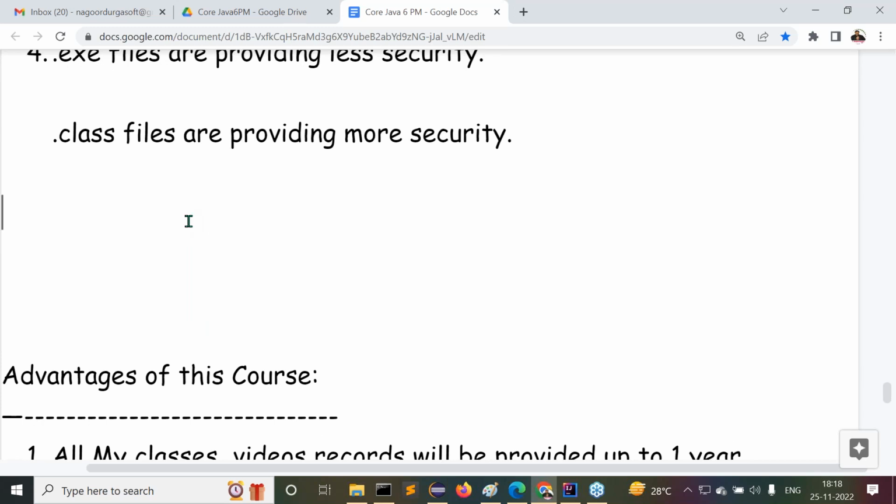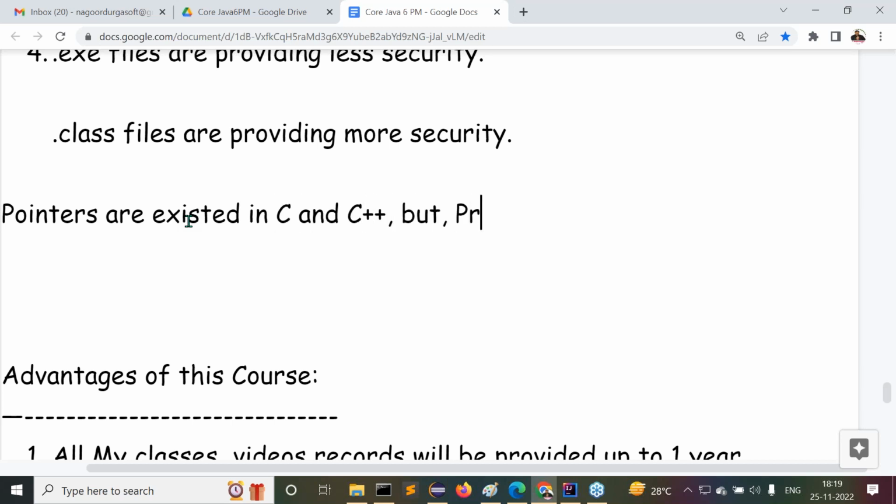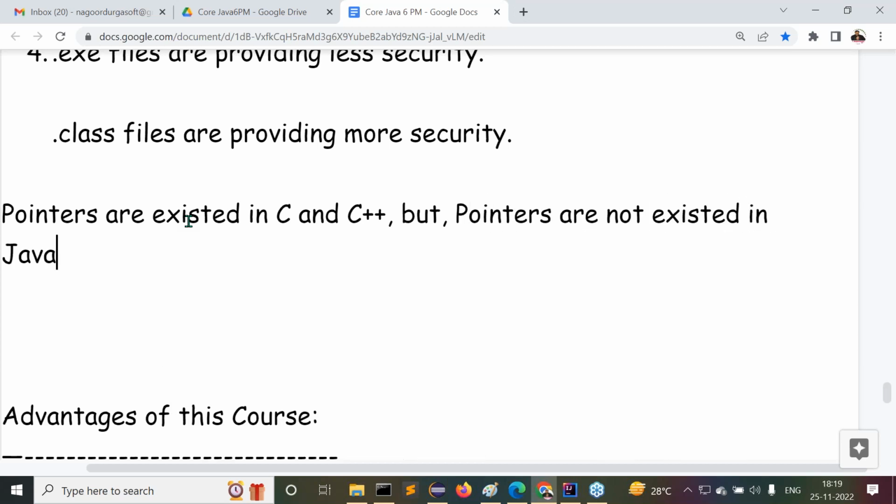Now let's come to this fifth difference, guys. Difference number 5. What is that fifth difference here? Pointers exist in C and C++, but pointers do not exist in Java.